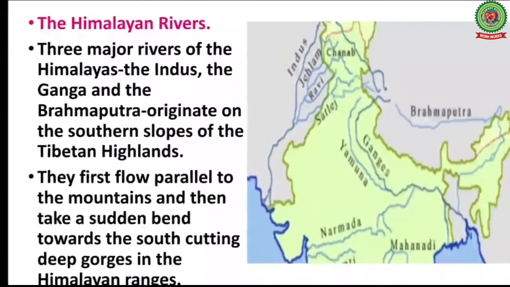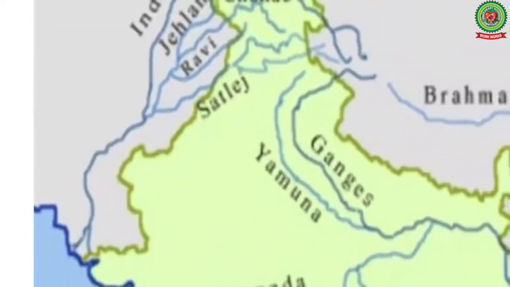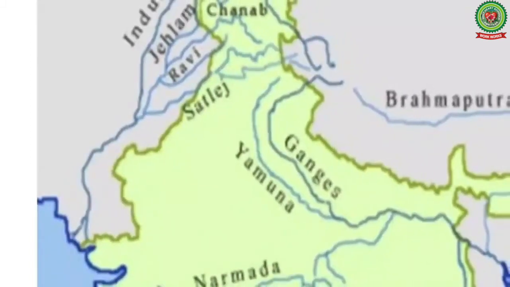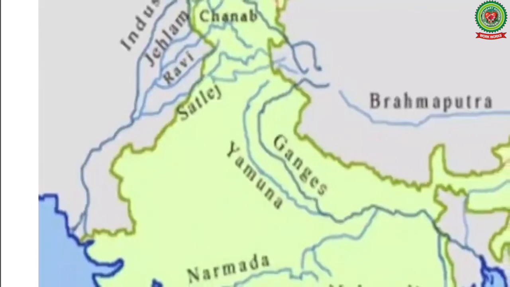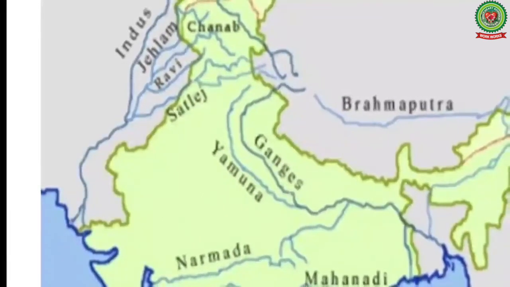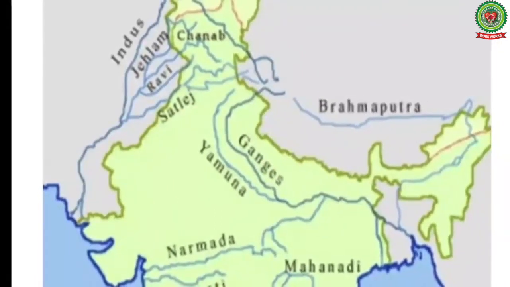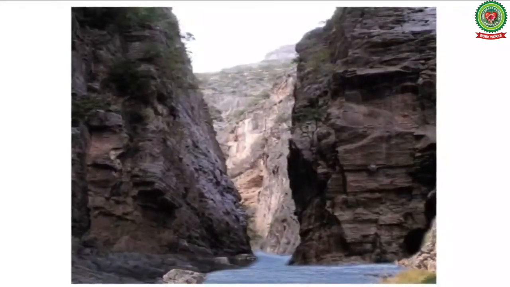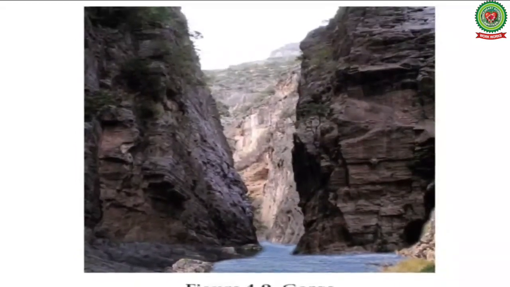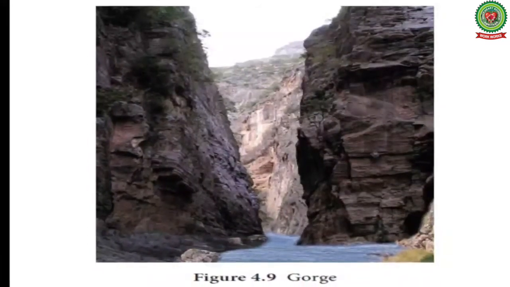Now let us study the Himalayan rivers. Three major rivers of the Himalayas are the Indus, the Ganga and the Brahmaputra. They originate on the southern slopes of the Tibetan highlands. They first flow parallel to the mountain and then take a sudden bend towards the south, cutting deep gorges in Himalayan ranges. I told you that gorges are the valleys which are deep and they resemble I-shaped of English alphabet.